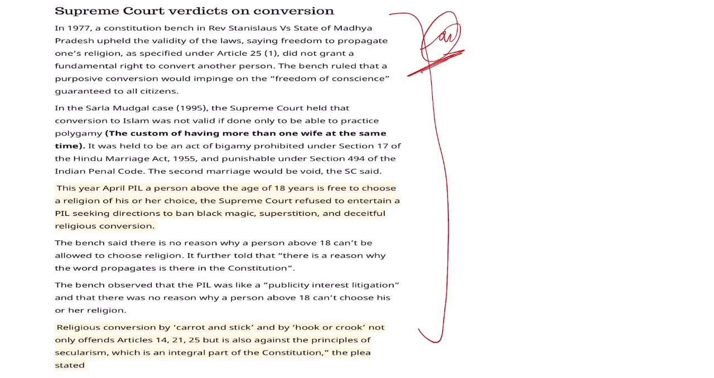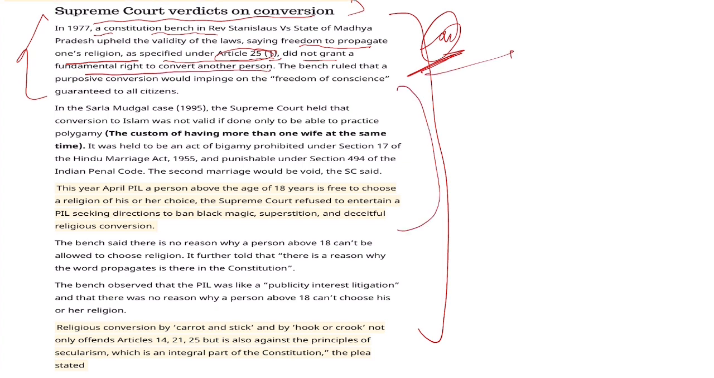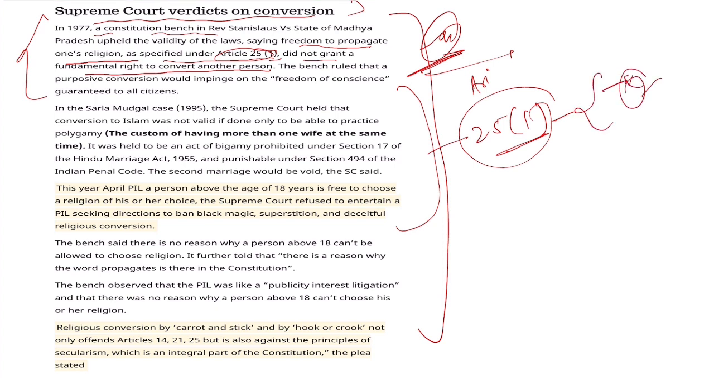What is this Article 25? In the Supreme Court, some verdicts on this conversion. What happened in 1977? A constitution bench was set up, and they gave a very clear statement related to the freedom to propagate one religion, and as specified, Article 25(1) did not grant a fundamental right to convert another person. In 1995 also, they said Article 25(1) tells that you can choose only your own religion. It is not that you force others.